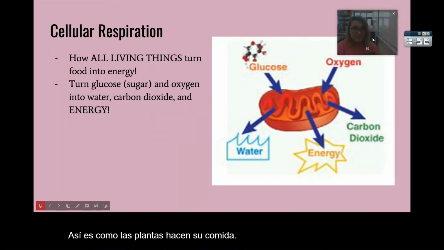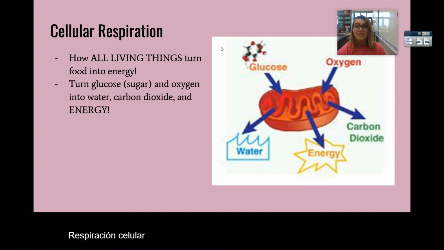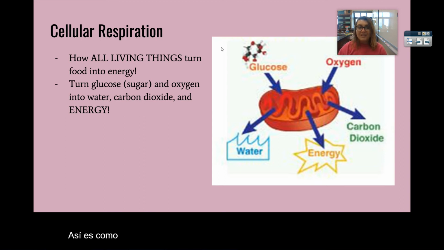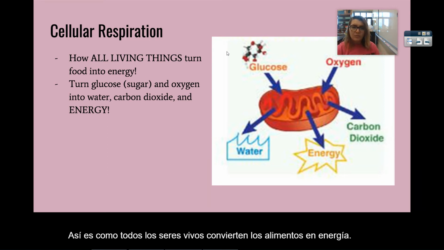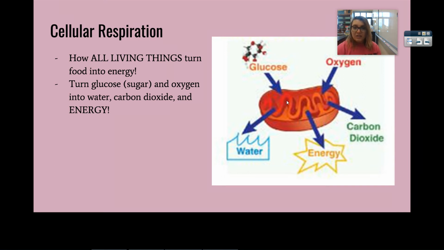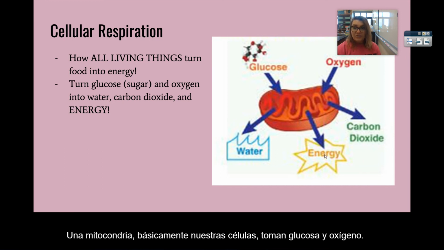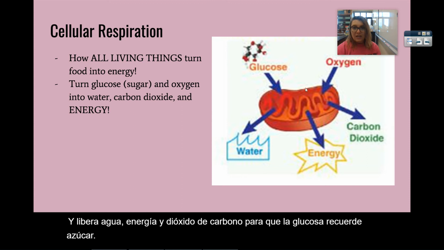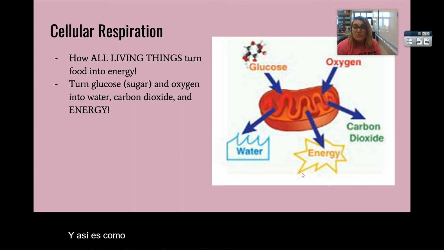Cellular respiration, this is how all living things, plants, animals, doesn't matter, bacteria, turn food into energy. We'll get to this a little bit later when we talk about cell parts, but this is a mitochondria. Basically, our cells take in glucose and oxygen and release water, energy, and carbon dioxide. The glucose, remember, is sugar. And this is how we turn our food into energy. And all living things do this.